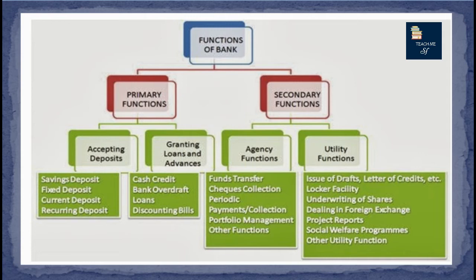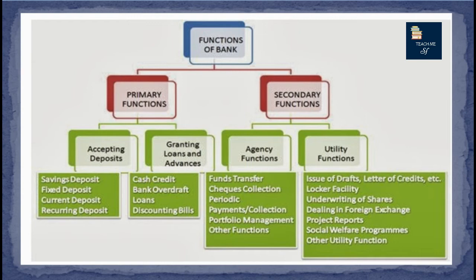A recurring deposit means that it recurs. That means that you can time and again deposit money but cannot take out money. For example, you deposit rupees 500 in your recurring account for a year. So at the end of a year only, you will be allowed to withdraw your 6,000 rupees along with the interest accumulated. Now we move on to the second primary function, that is granting of loans and advances.